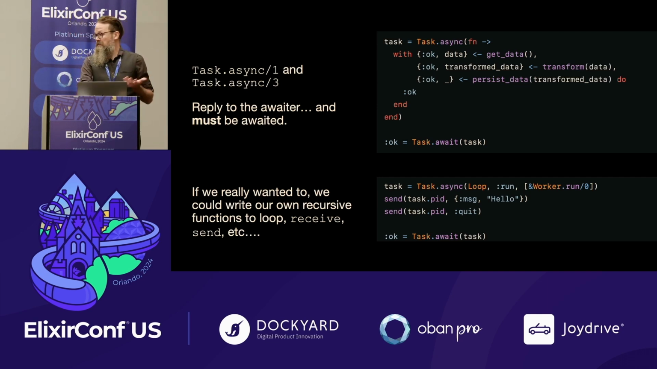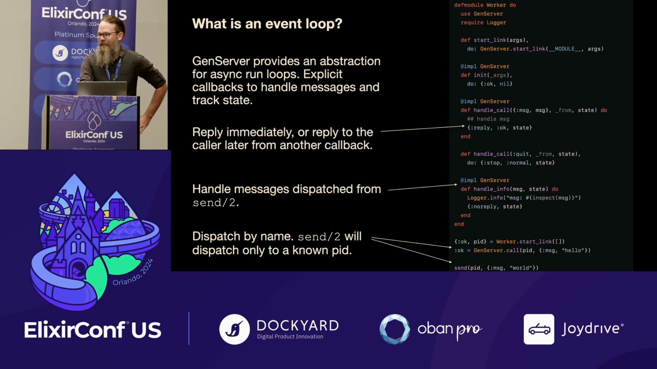You could build an event loop yourself. Earlier versions of the slide, I did that, but I was like, I don't have time. So let's skip straight to a GenServer. GenServer is a great abstraction over async run loops with explicit messages, receiving messages, handling them depending on the type of message you pass. You can say that you need to get a reply, whether that reply is given immediately or the GenServer offloads it to some other task and eventually replies.